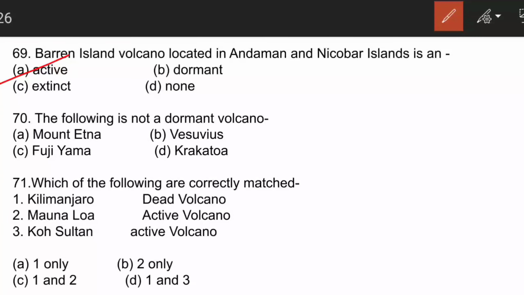The next question is, which of the following is not a dormant volcano? Mount Etna. I already told you this is an active volcano. This is located in the Mediterranean Sea. Mount Etna is in Sicily. The next question is, which of the following are correctly matched?